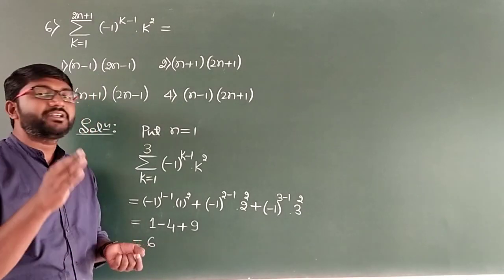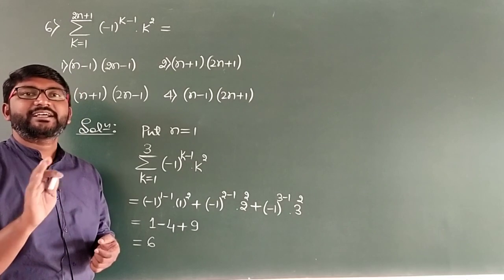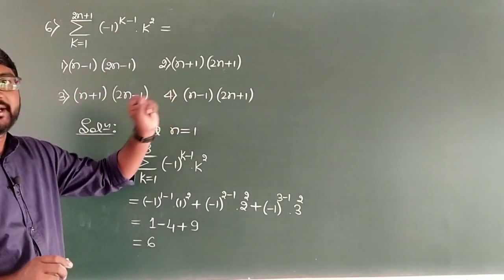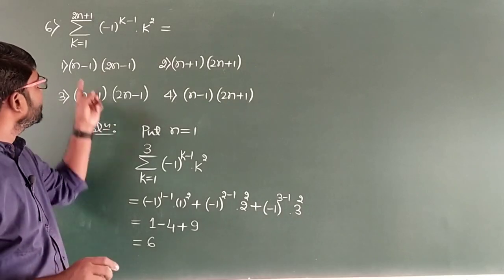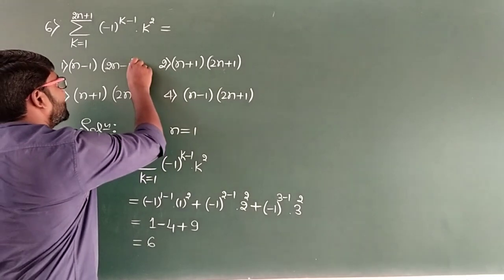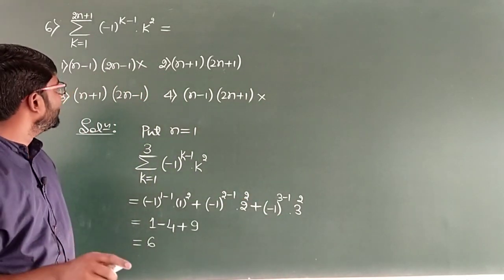Now substitute n equal to 1 in all the 4 options and check which option will give us the answer as 6. So here straight away option 1 and option 4 are eliminated. For n equal to 1, this is going to be 0, again this is going to be 0. So option 1 and option 4 are eliminated. Now verify option 2 and option 3.